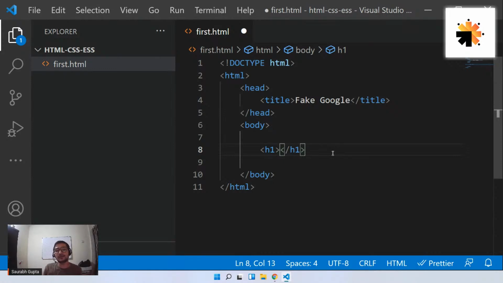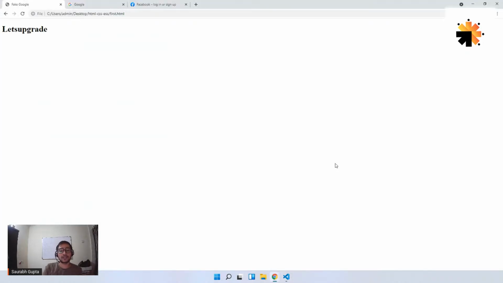Now why is it H1? Because we have multiple heading tags. That's why it is known as H1, because it is the first heading tag and the biggest heading tag. So now you have the tag opening, closing, and inside it, you can simply go ahead and put your content. Let's put upgrade here. Save it, and here we go. See, now it's bigger than normal text.